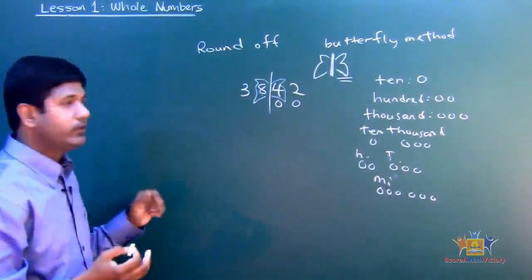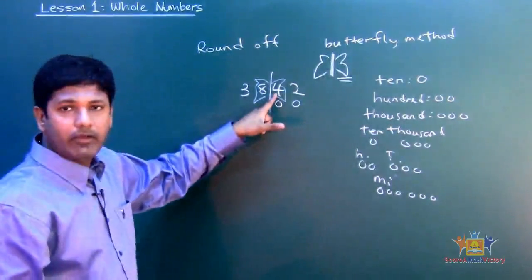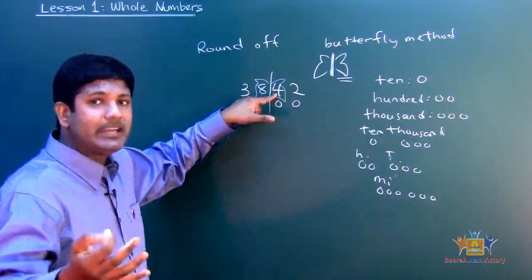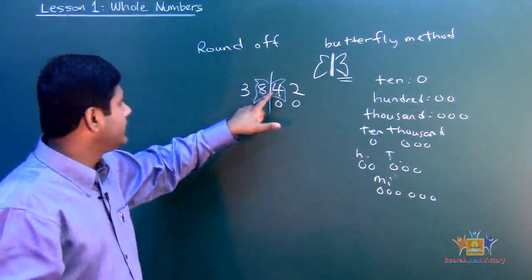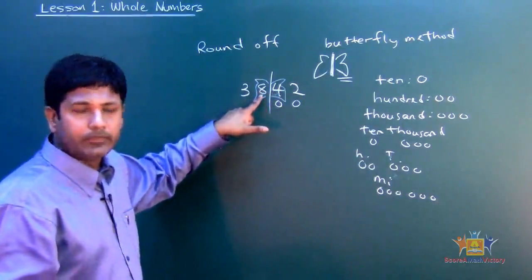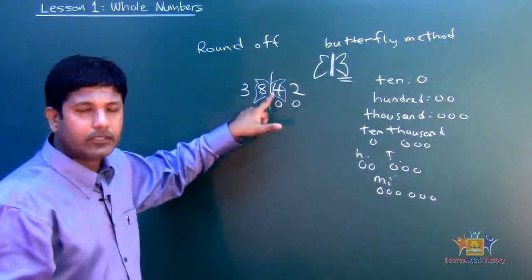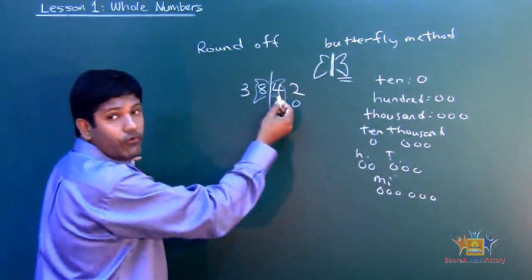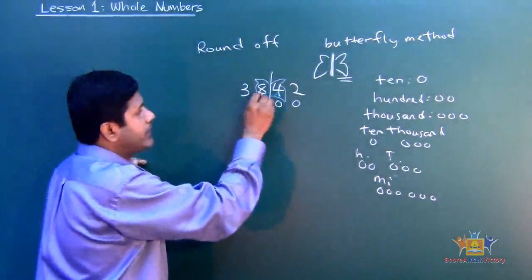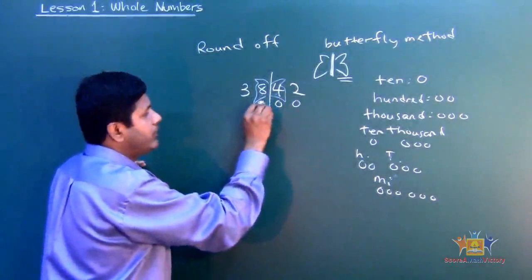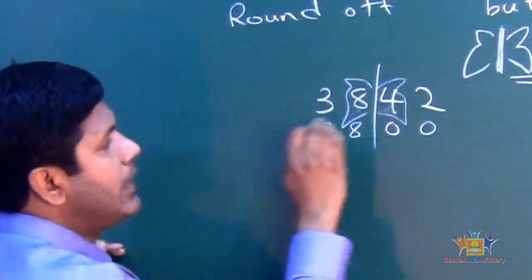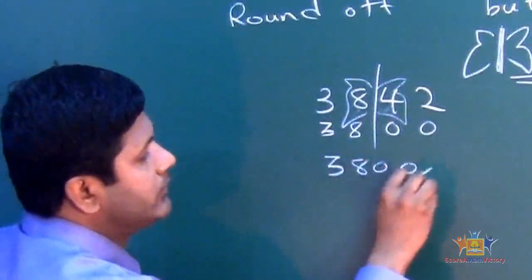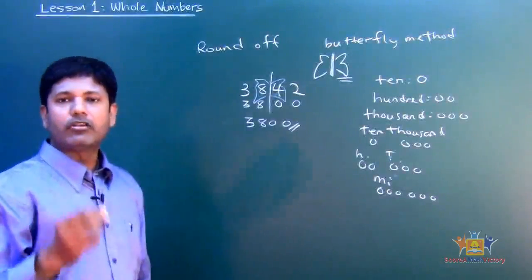Because in rounding off, if the number here, the right wing, is 5 or more, up to 9, you add 1 to 8. If it's less than 5, you don't add, just bring the 8 down. So in this case, 4 is less than 5, so I'm not going to add 1 to 8. I'm just going to write 8 and then rewrite the 3. So I round off to the 100. That means 3,800. That's the answer. That's what rounding off means.